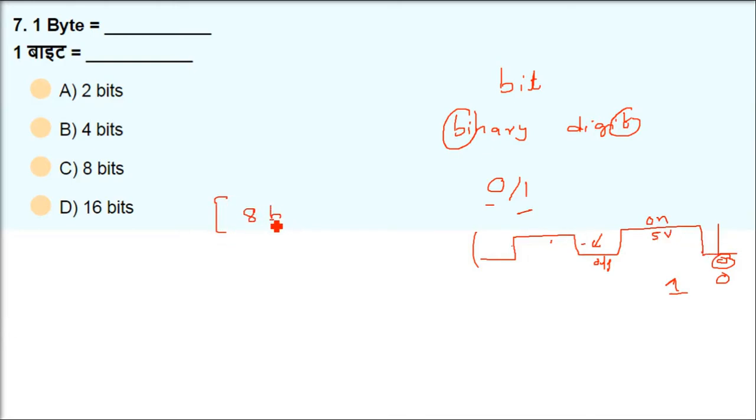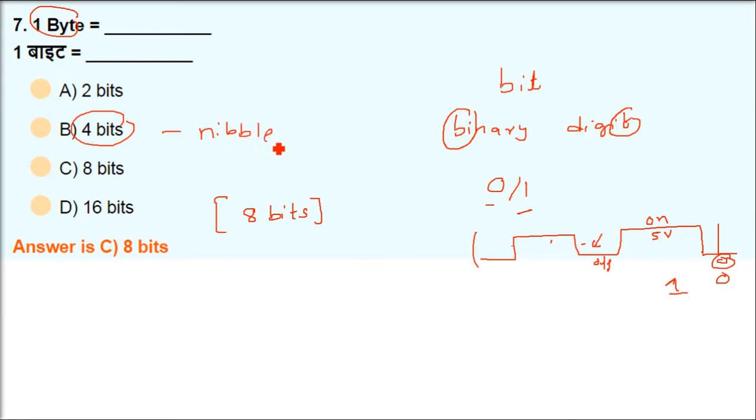If I take 8 combinations of 0 and 1, that becomes 8 bits. 8 bits is 1 byte. 4 bits is called a nibble, N-I-B-B-L-E, that is called a nibble, 4 bits.